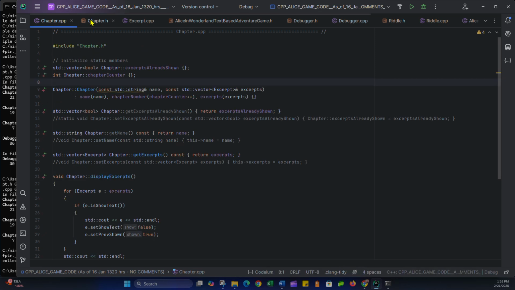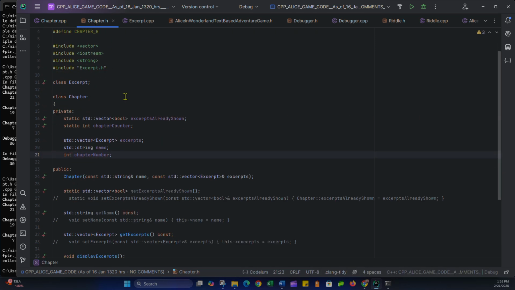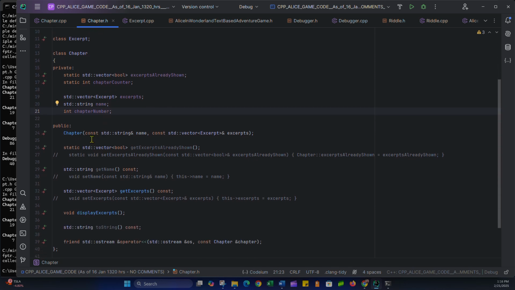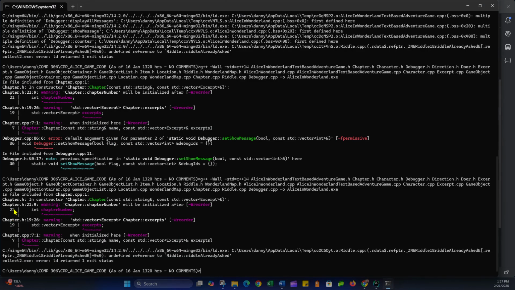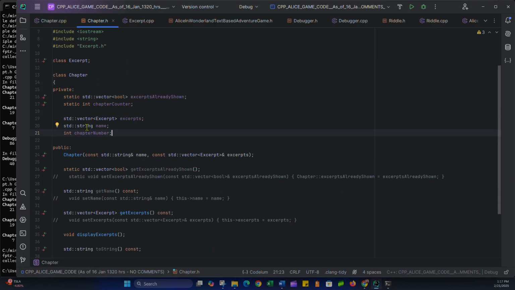In the chapter, let's start with the chapter header file. So here on line 19 and 21, as you can see from the line numbers associated with these errors, our instance variables for excerpts and chapter number.